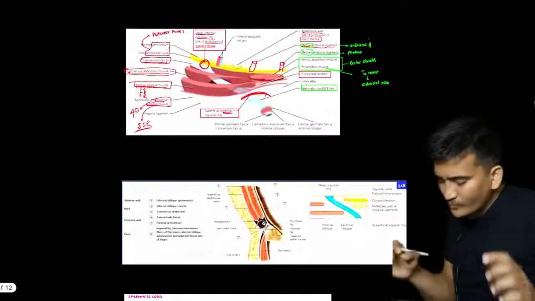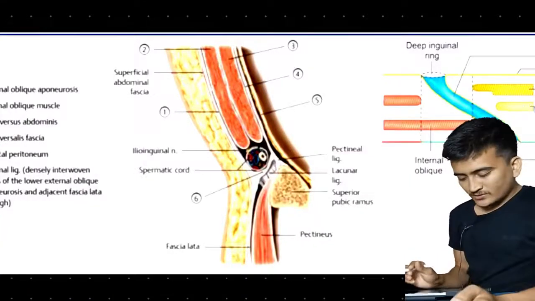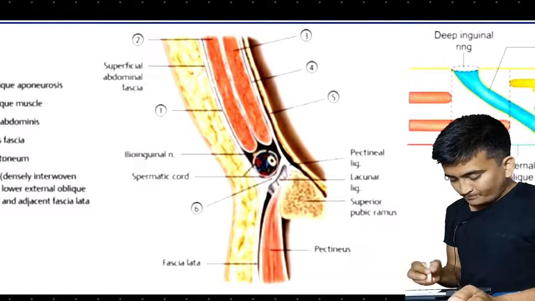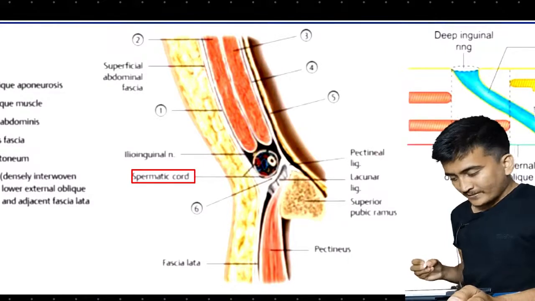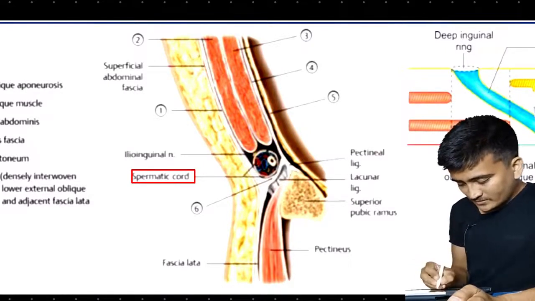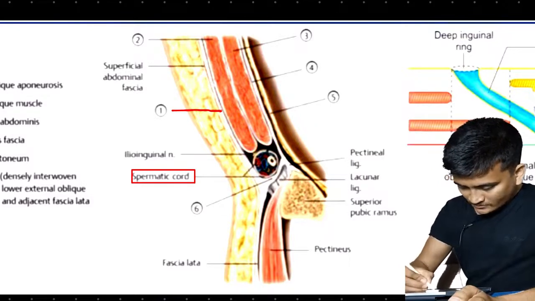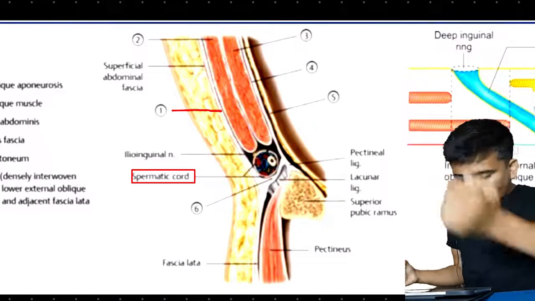Now we'll proceed forward. We are now watching the transverse section, in which we will see the spermatic cord. Right here you can see this is the spermatic cord. Now in this diagram we can see this number 1, right? Number 1, as you can see right here, this is the external oblique aponeurosis.